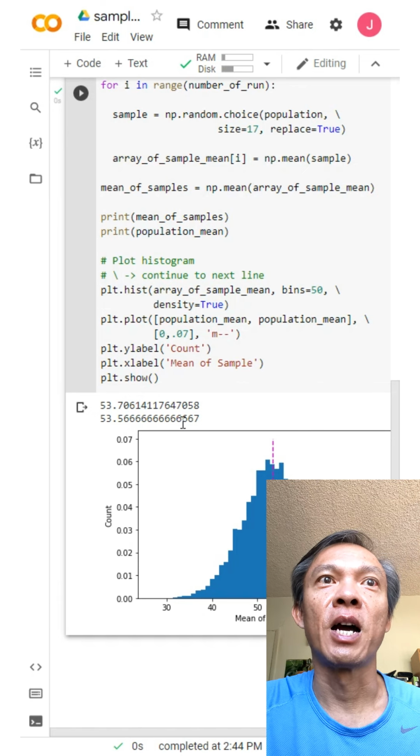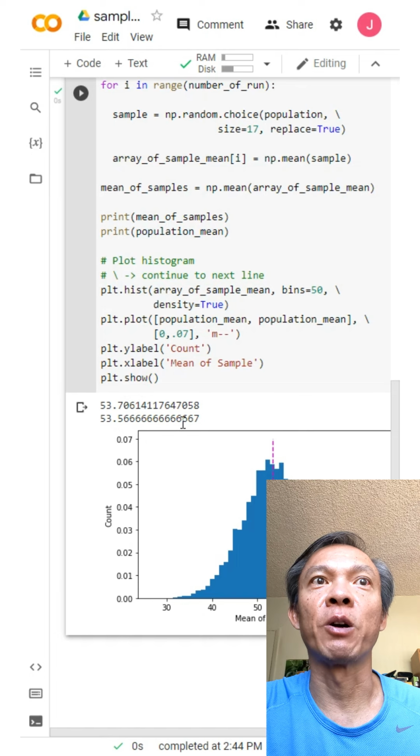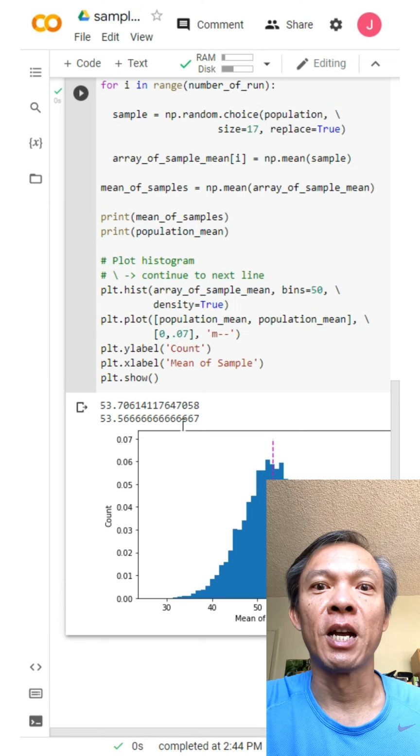Okay, so this is just a simple overview of sampling variability that is used a lot in statistics and deep learning. I hope you enjoyed and learned from this video.